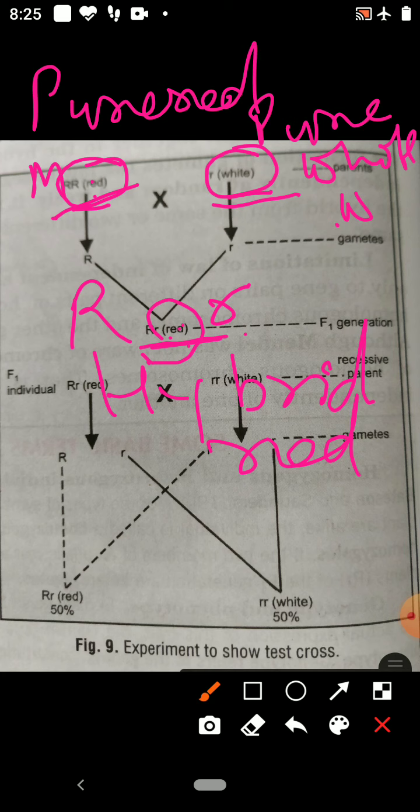So children, once more, try to understand: when an F1 individual is crossed with one of the two parents from which it was derived, it is known as a back cross. For example, F1 is back crossed with the dominant parent. The dominant parent is red, capital R.